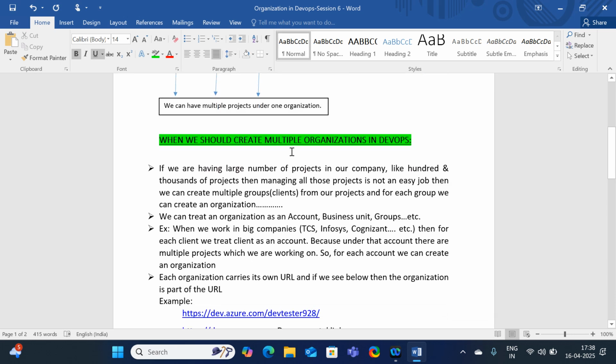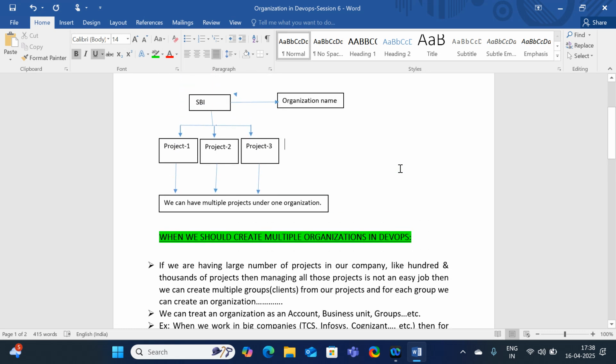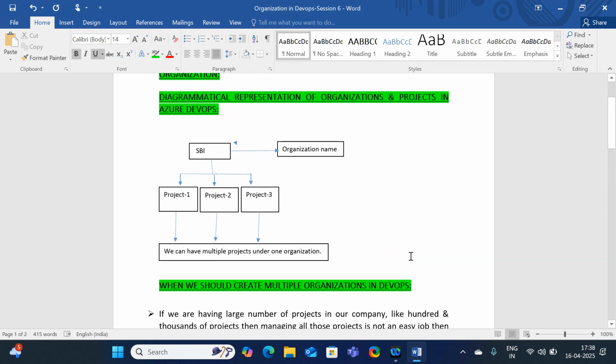Then when should we create multiple organizations? This is a valid question. Suppose I am TCS, and as a TCS organization, it is going to sell IT services to clients.